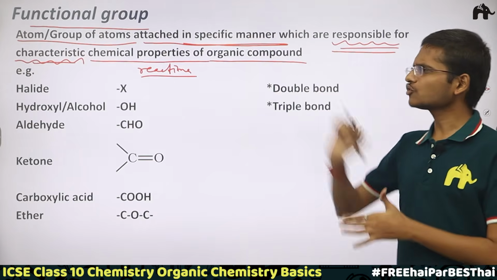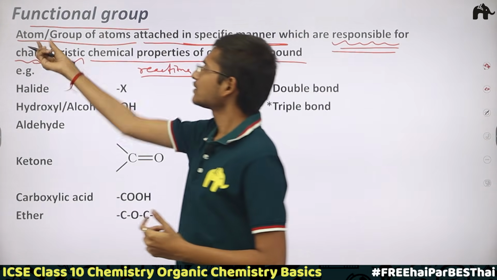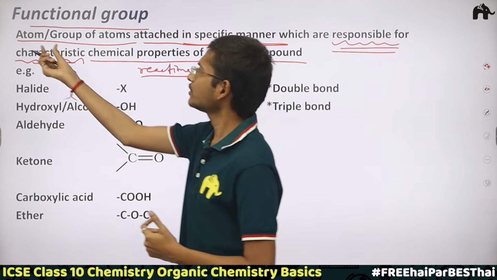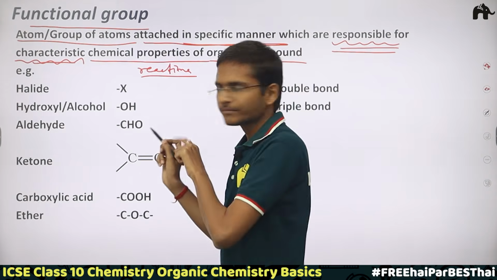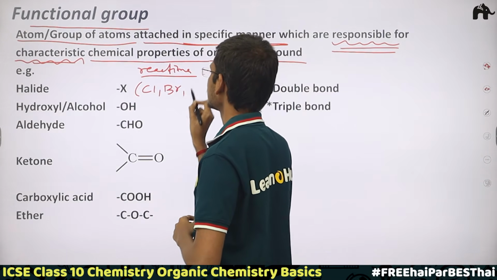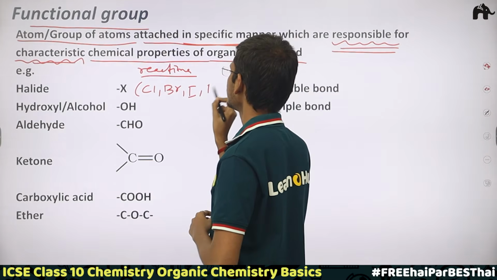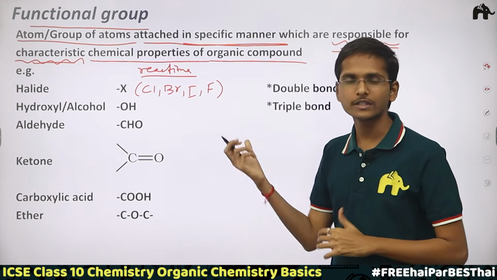So let's take an example, then you will be able to understand. See here, first is the halide functional group. It is simply denoted by dash X, and here X can be fluorine, chlorine, bromine or iodine. Understood?